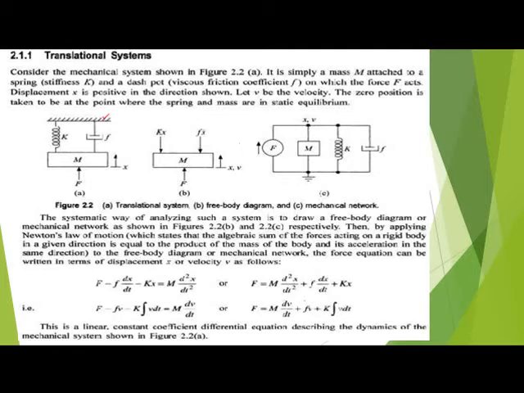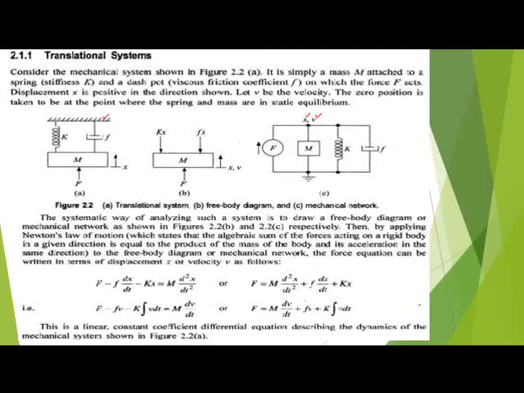And the same way we draw the mechanical network. In the mechanical network, you draw first x1 and another v1, where x1 dot is for the mass of the body. I draw the mass of the body, and the external force is applied parallel to the mass of the body, f.